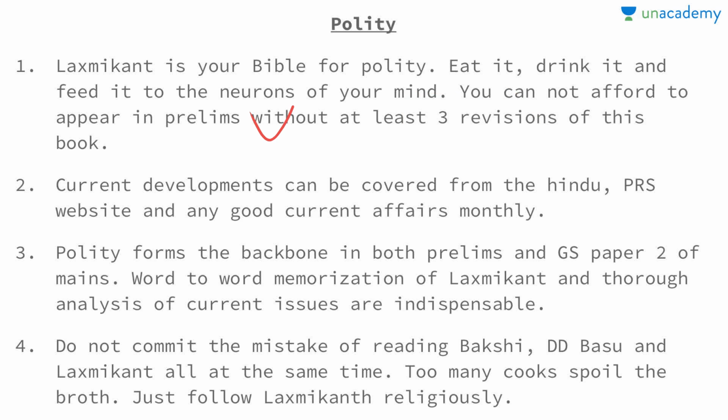so if a latest act etc. is passed, then it can be covered from The Hindu, Yojana or the PRS website. And again, if you want to study, you can have any good monthly current affairs, but I have not found any till now except Yojana, so I used to study Yojana.